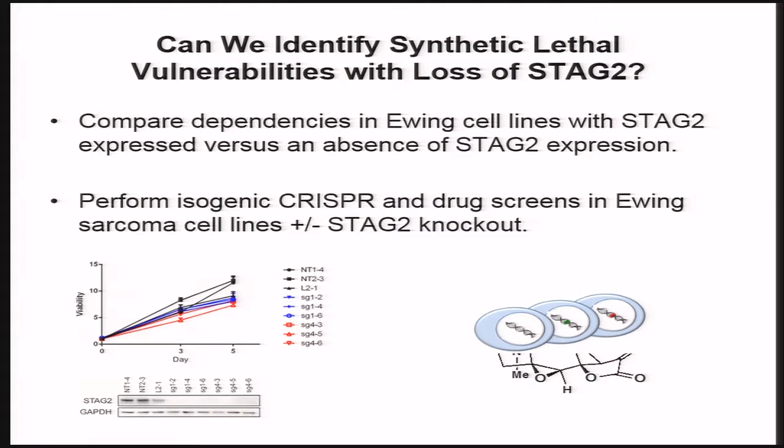And then we've generated a series of isogenic lines with and without STAG2 knockout, and we're now actively screening as well and expect to have data pretty soon. So we're excited about the prospects here. And I think this is a case where if we find something interesting, these are children that we think are higher risk. We really have no interesting therapies in the lineup for these children. And we think that these relationships likely would hold up in other cancers where STAG2 is lost. And in AML and myelodysplastic syndrome, there's some data suggesting that these events may also be a poor prognostic feature.